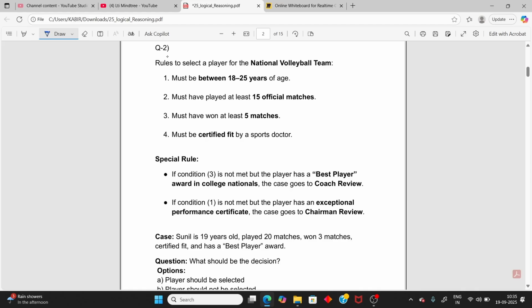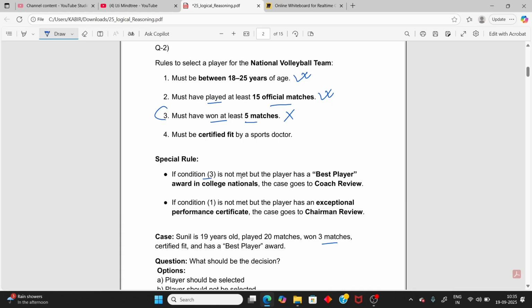Now, you can read the first four conditions and some special rules, and you need to read the case. Sunil is 19 years old. The age must be 18 to 50, so the first condition is satisfied. Then, he must play at least 50 official matches? Yes. He owns 3 matches, but must own at least 5. Condition 3 is false.